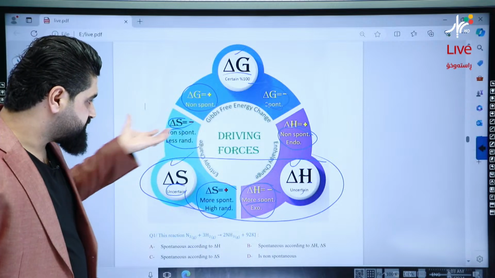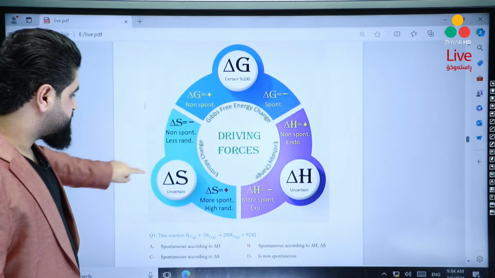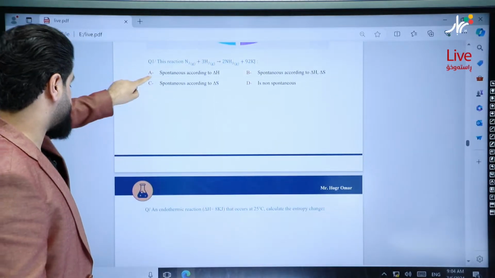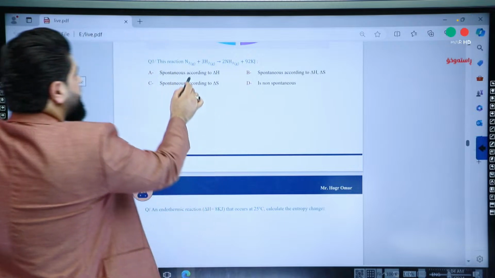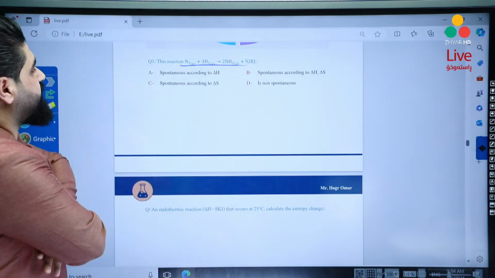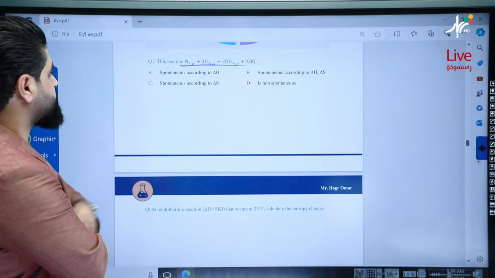So you have to use this picture, try to screenshot this, and then we will use this for solving any questions, okay? I will solve one question only about this. Look, in this reaction, N2 plus H2 to form 2NH3 plus 92 kilojoules.